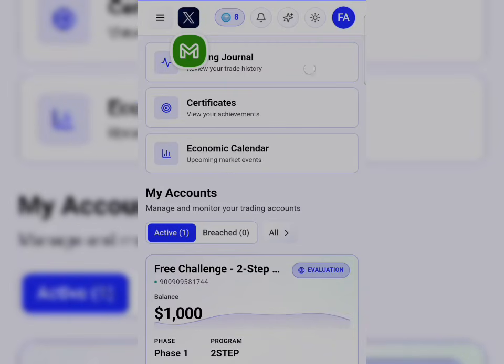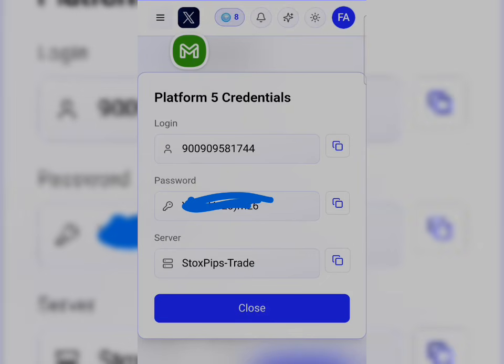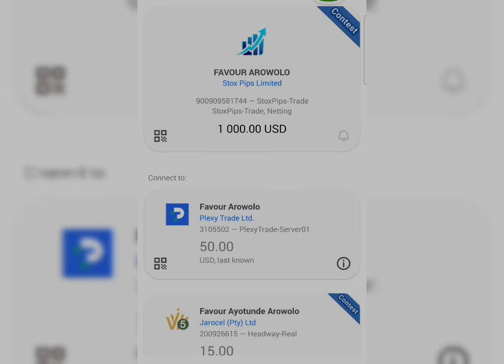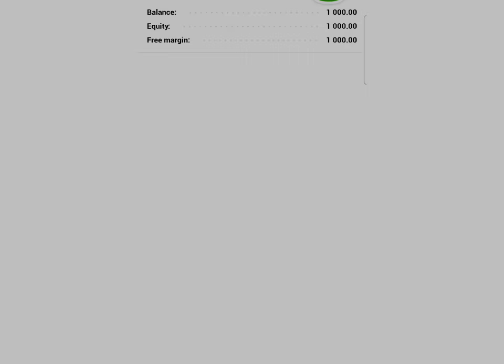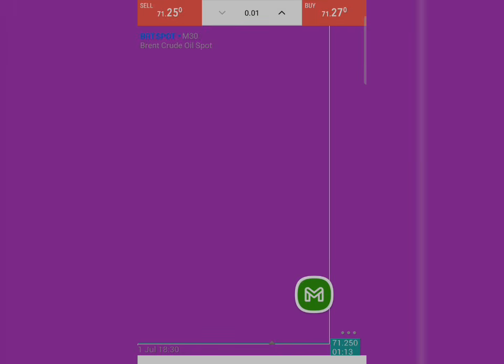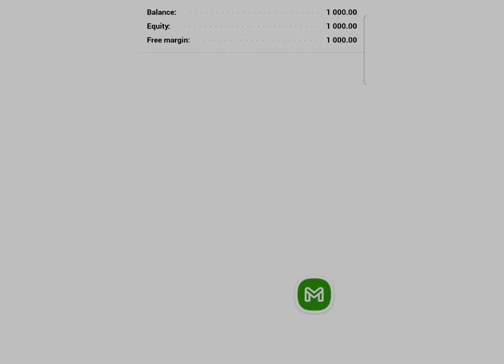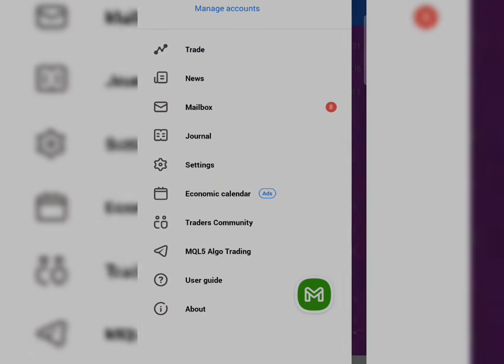Now if you click on this key right here, it is going to display your credentials. As you can see, this is mine. I just have to head over to the MT5 app and input my details to start trading with this account. After logging into my MT5, I've been able to get mine already, and this shows that you can also get yours as well. So go ahead right now and get yours. As you can see, very simple and straightforward.